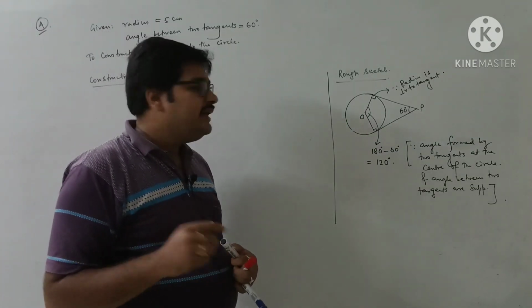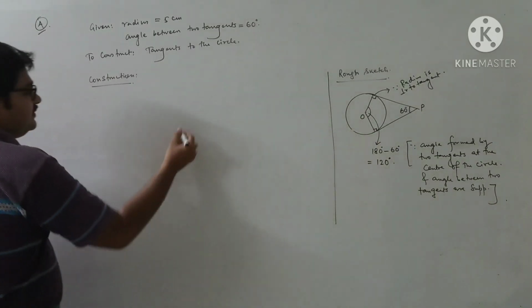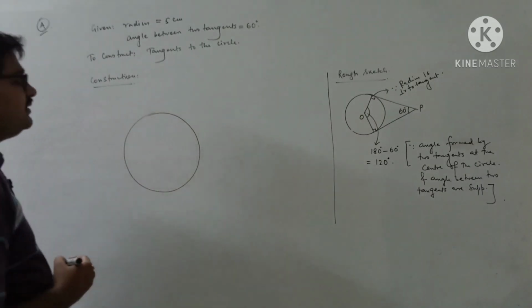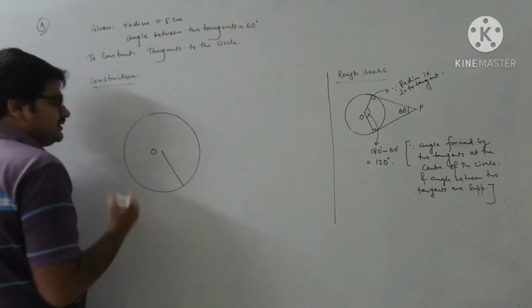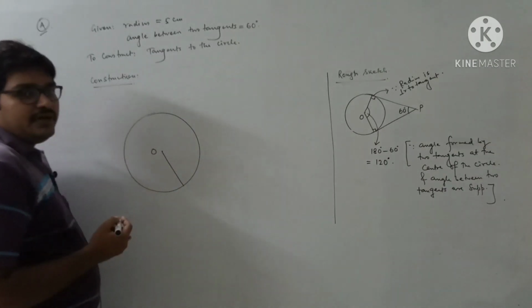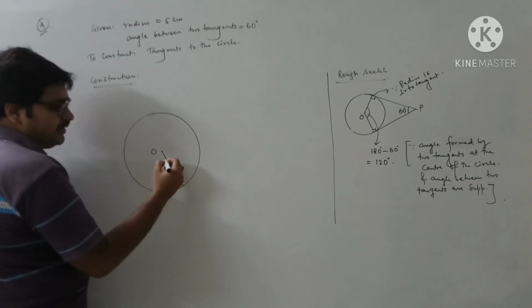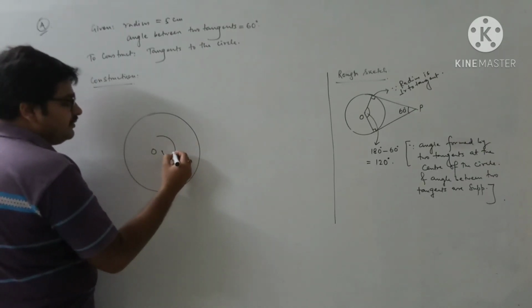So first of all, we will draw the circle of radius 5 cm. Draw the circle of radius 5 cm. Mark the center as well. Draw any radius. Now I know how to draw 120 degrees. So putting the pointer here, taking any compass measurement, don't take it too big.